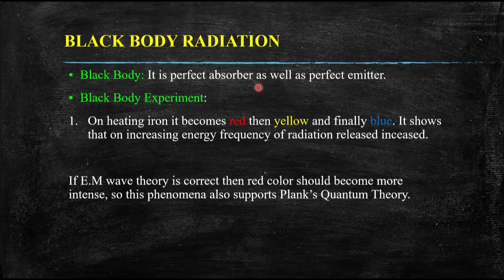For the black body experiment, for example, on heating iron, it becomes red first. If we heat it more, it becomes more red. If we further increase the temperature, it changes to yellow and then finally blue. It shows that on increasing energy, the frequency of radiation released increased.